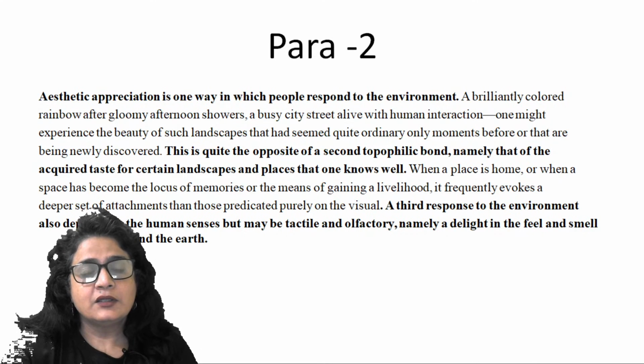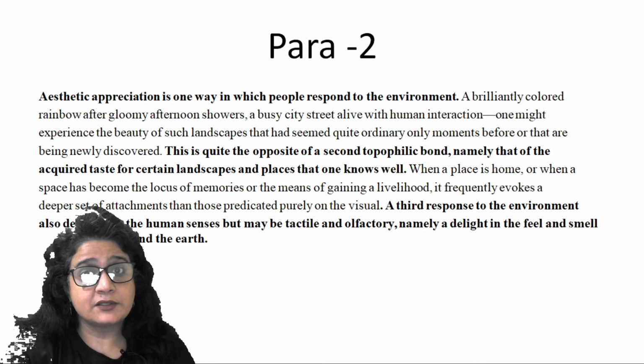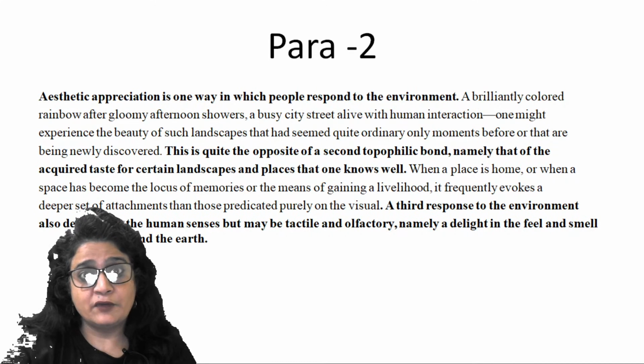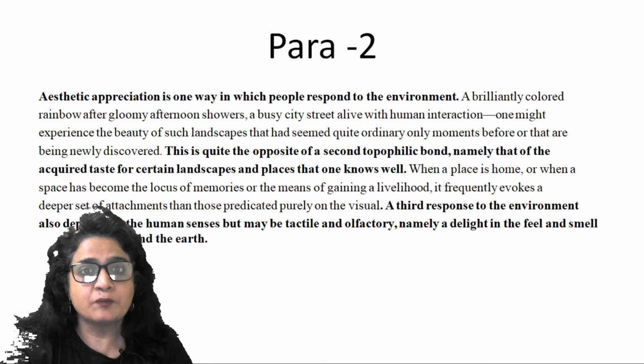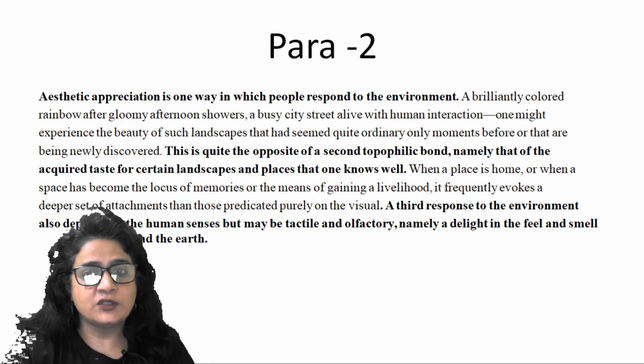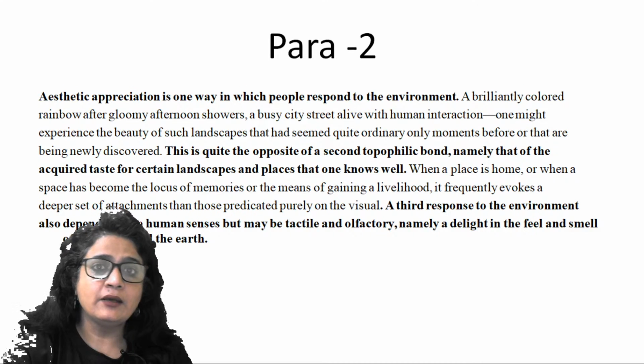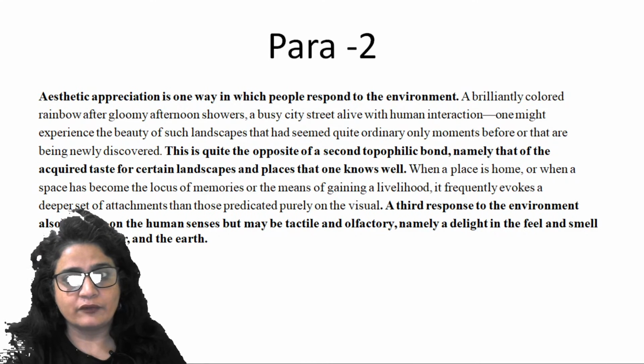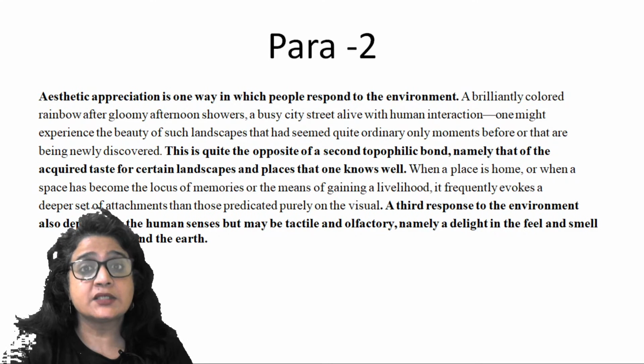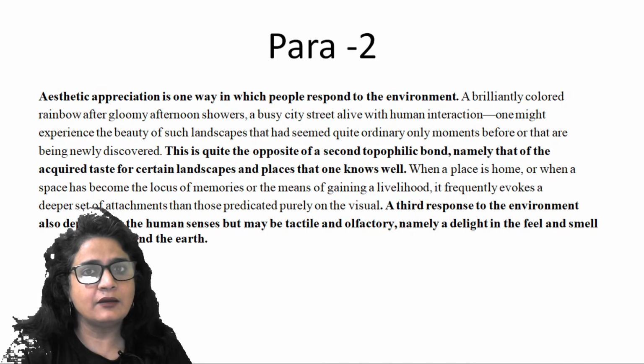So when suddenly somebody understands topophilia, or this feeling is activated, he suddenly sees beauty in his environment. Those things which seemed ordinary earlier now suddenly become beautiful, or suddenly they discover this beauty in their environment.